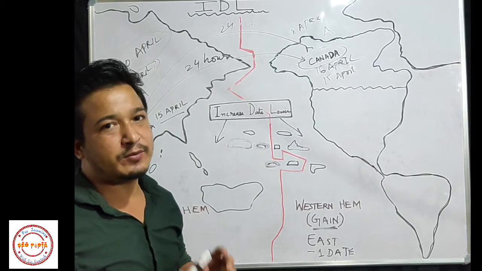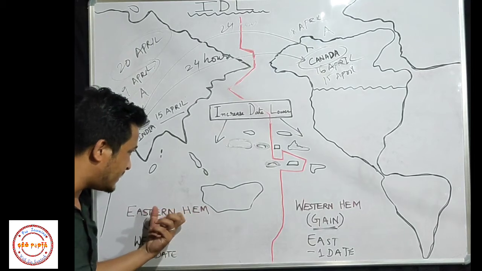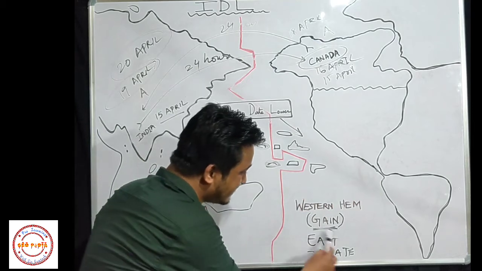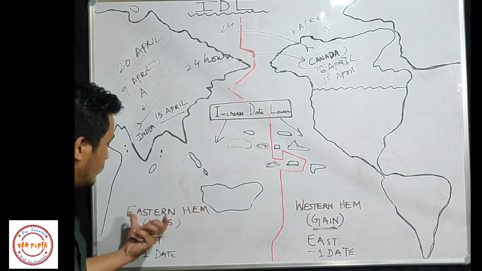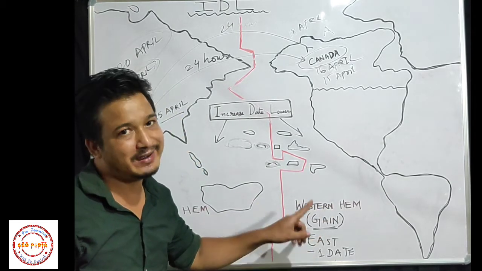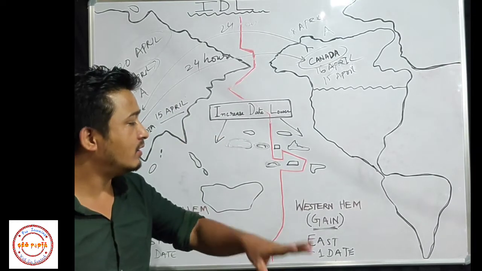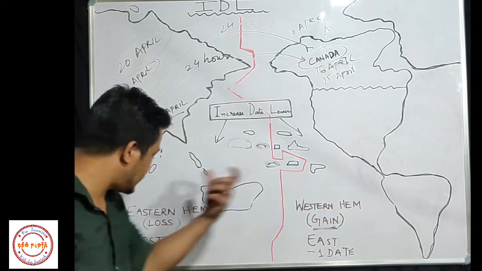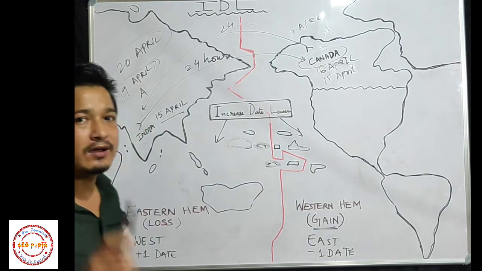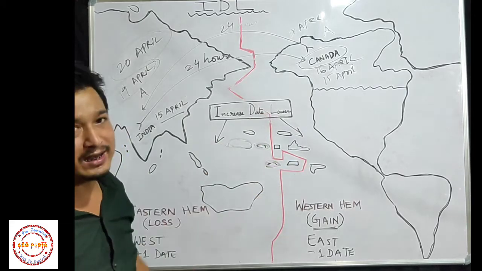Now students, what you have to keep in your mind, a very important thing: this is the Eastern Hemisphere, but the direction is west. This is the Western Hemisphere, but the direction is east. Again, if you are moving from the Eastern Hemisphere to the Western Hemisphere, then the day will be gain and the date will be minus. And if you are moving from the Western Hemisphere to the Eastern Hemisphere, then the day will be loss and the date will be plus. But remember students, you have to cross the international date line while traveling.